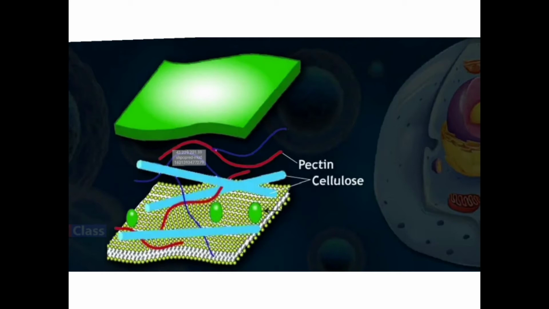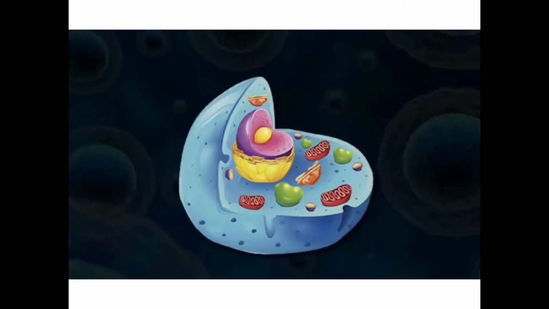So, whatever is the function of a wall in our houses, the same function is there for the cell wall also. It supports and protects. Moreover, it prevents the entry of excess water in the cell. Now coming to the plasma membrane or the cell membrane. The cell membrane is a very thin, fragile, elastic covering that separates the cell components from the outer environment.